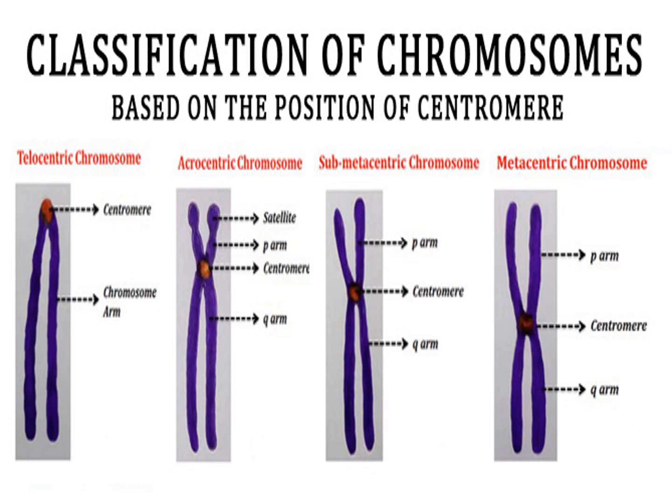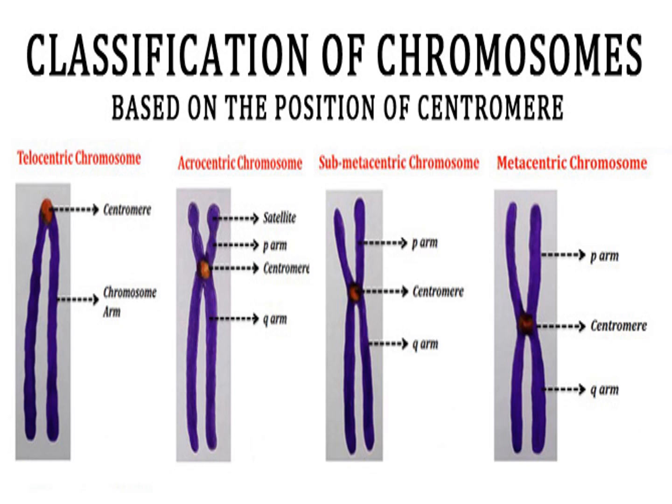Submetacentric: the centromere is found near the center of the chromosome, thus forming two unequal arms. This next one is also a submetacentric chromosome, with two unequal arms.